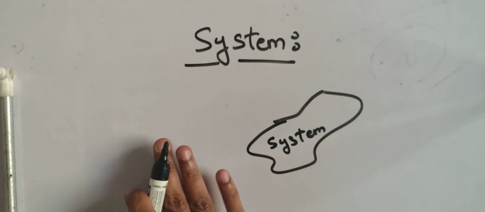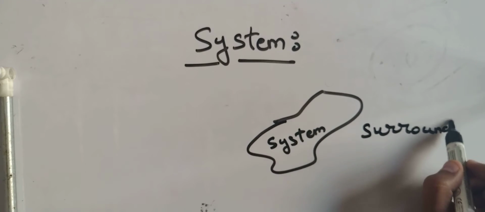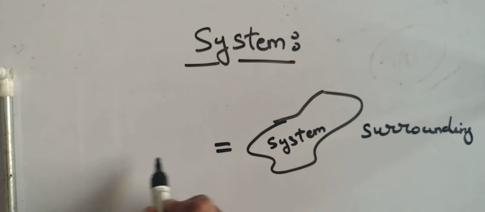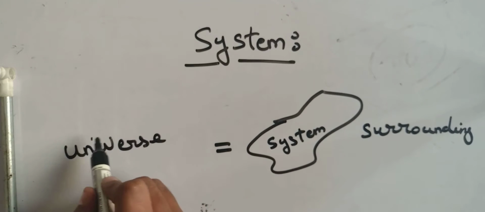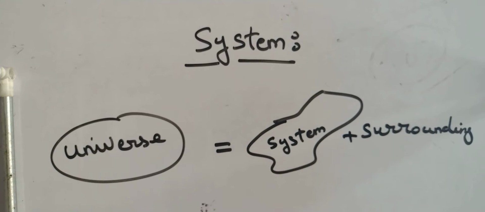So this is the system, and this space I'll call the surrounding. System and surrounding together make the universe. So the universe consists of system and surrounding. Are you following it? This is a very basic way to introduce what a system is. A system is nothing but a particular region or a quantity of matter in a space.